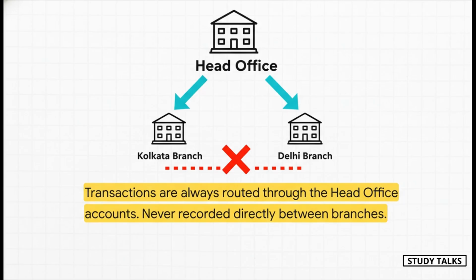What happens if, say, the Mumbai branch pays an expense for the Chennai branch? Well, in the accounting books, the two branches never talk to each other directly. Everything is always routed through the head office. Mumbai will debit the head office, and Chennai will credit the head office. The head office acts like a central clearinghouse, debiting the Chennai branch and crediting the Mumbai branch.